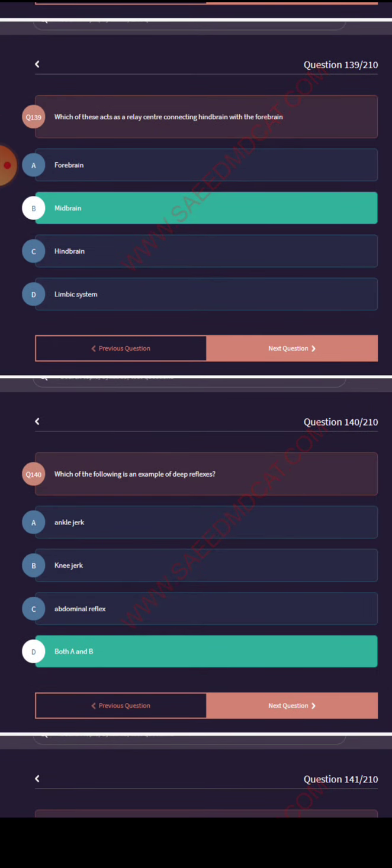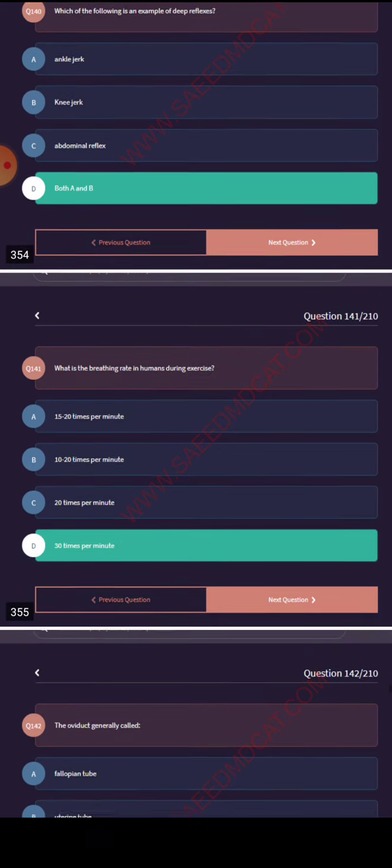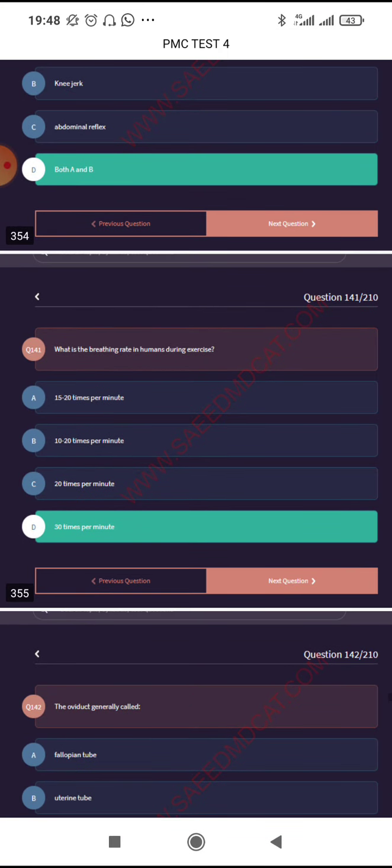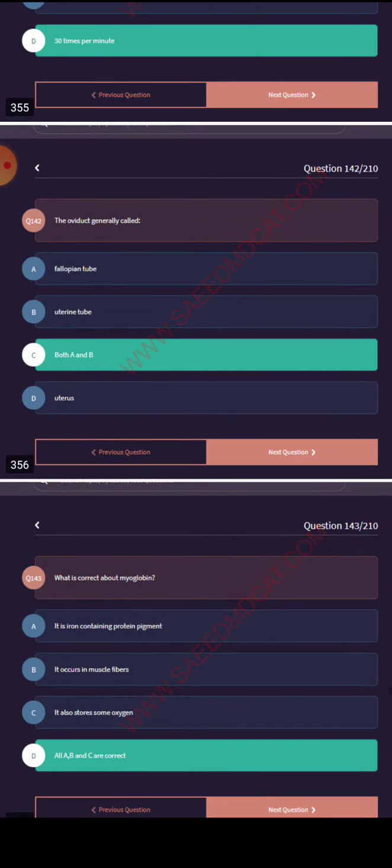Which of the following is an example of deep reflexes? Ankle jerk and knee jerk. What is the breathing rate in humans during exercise? 30 times per minute. The oviduct is generally called the fallopian tube, the uterine tube, both A and B.